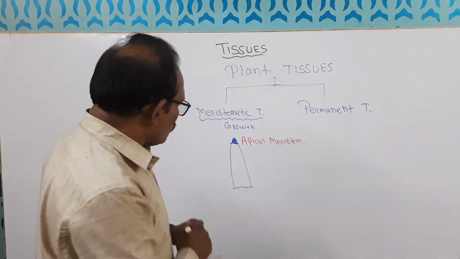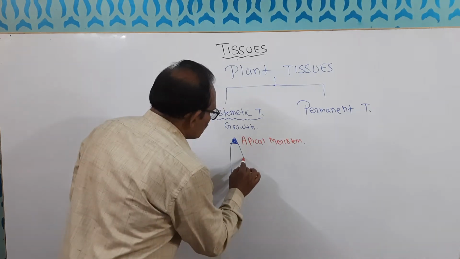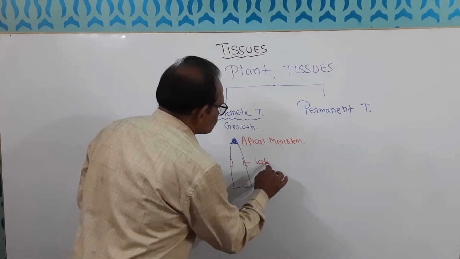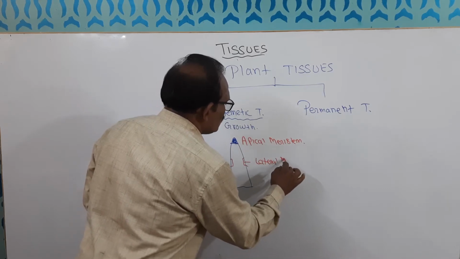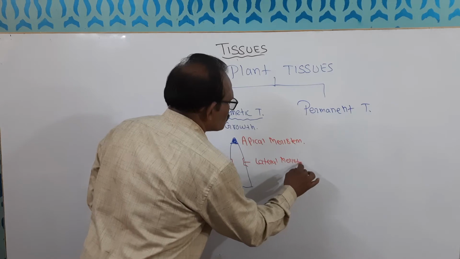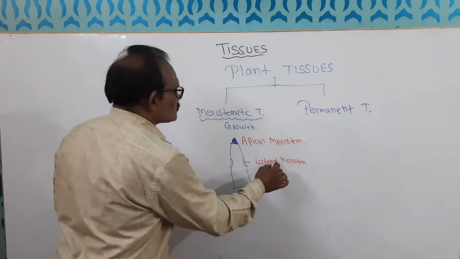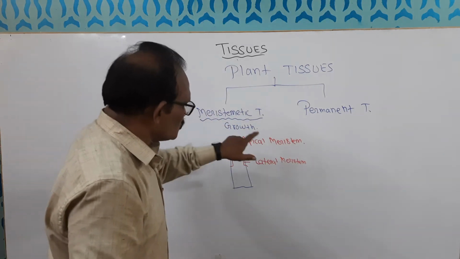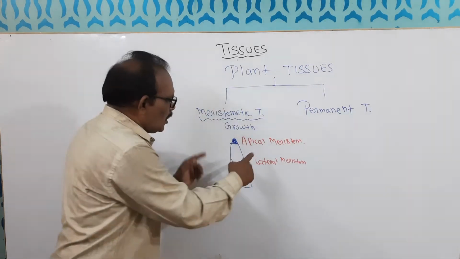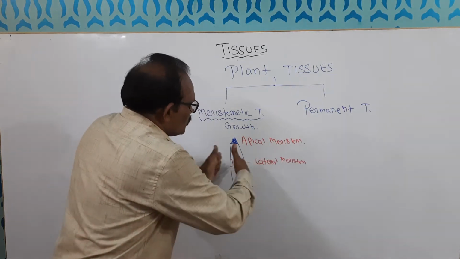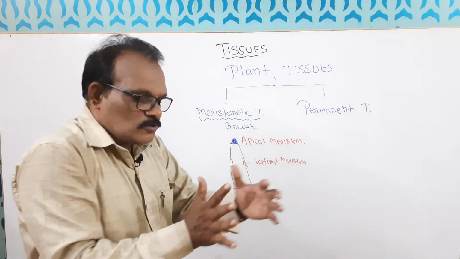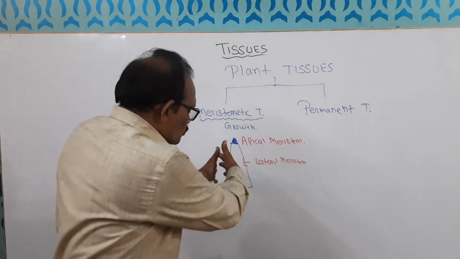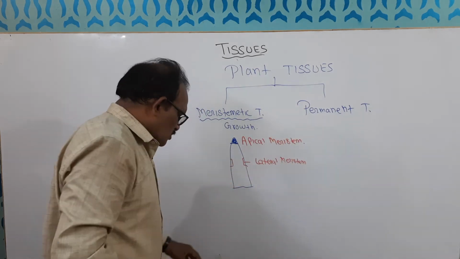One more tissue is here, like this. These tissues are called lateral meristem. What is the function of the lateral meristem? All are meristematic tissues, and meristematic tissue means growth. So apical meristem grows lengthwise, and lateral meristem grows breadthwise. That is, the width of the plant or tree increases, and this width is the responsibility of the lateral meristem.